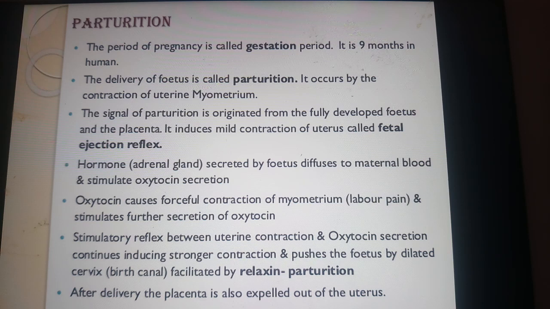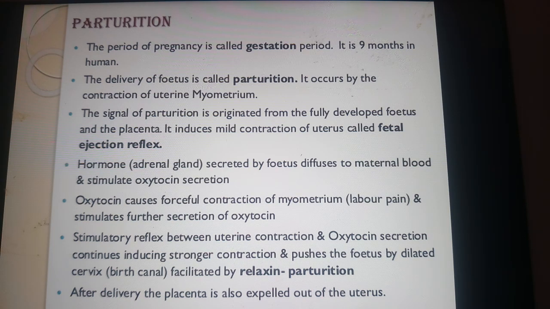This fetal ejection reflex triggers the release of oxytocin. You have studied in the first year the pituitary hormones. Among that, the last part of the pituitary gland, called the pars nervosa, or the posterior pituitary gland, releases 2 hormones. One is oxytocin, another one is vasopressin. Among that, oxytocin plays a very important role here. This triggers the release of oxytocin from the maternal pituitary gland.